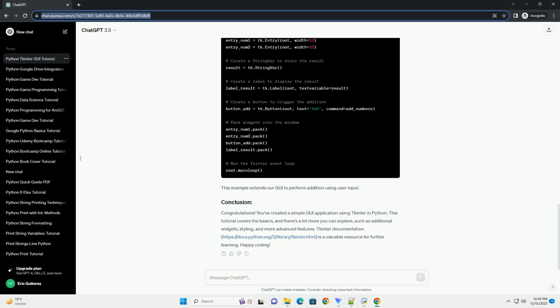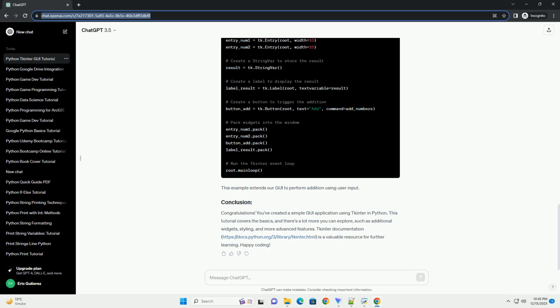This code sets up a basic Tkinter window with a title and dimensions. This code demonstrates how to handle button click events and update the label accordingly. This example extends our GUI to perform addition using user input.